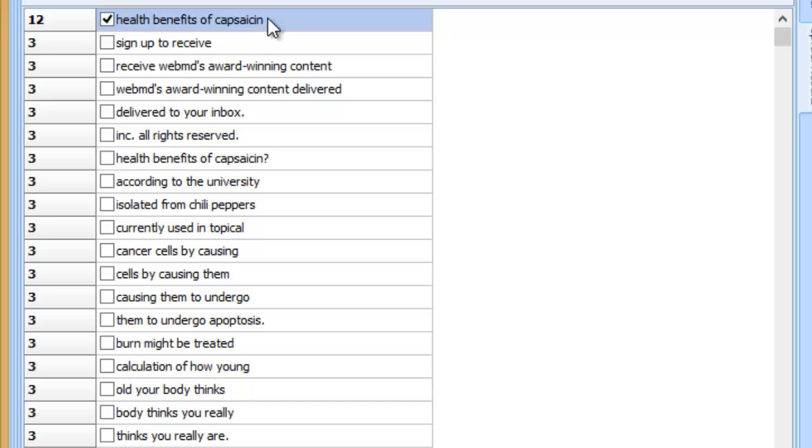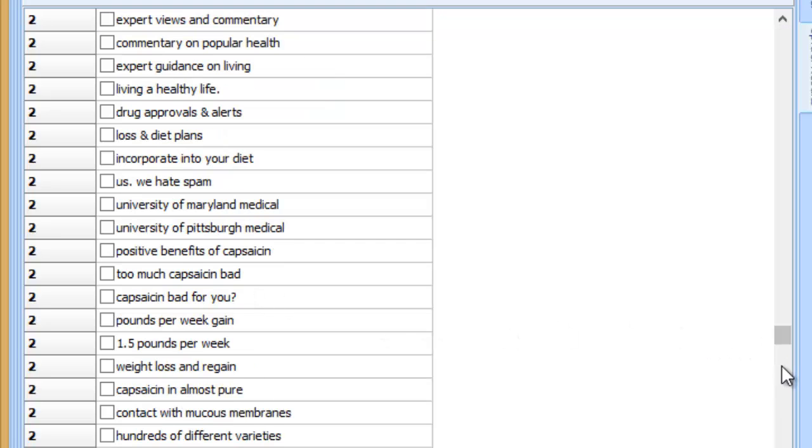That's the phrase I typed in. There's no surprise that that's the one that's found the most. It's found 12 times on the top 10 pages. But I'm looking for other possible things that I can include. Cancer cells by causing, well, I'm sure there'll be a 2 or 3 word phrase with cancer cells in. So let's just keep looking down the list.